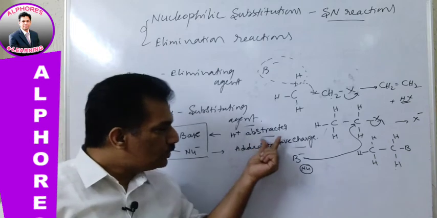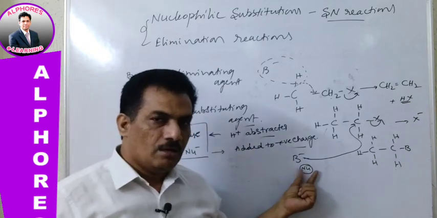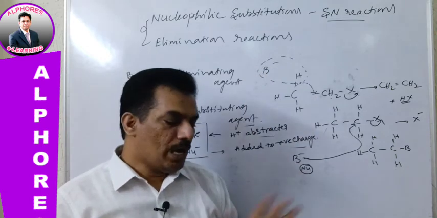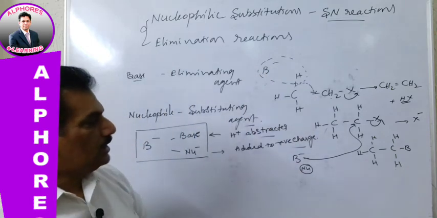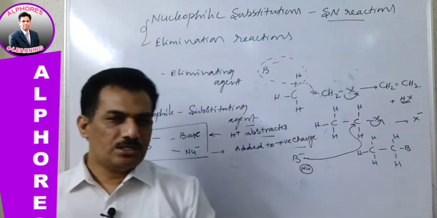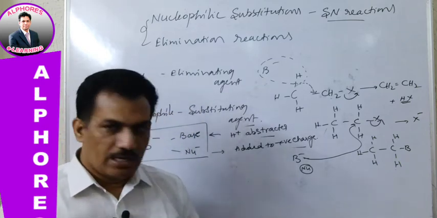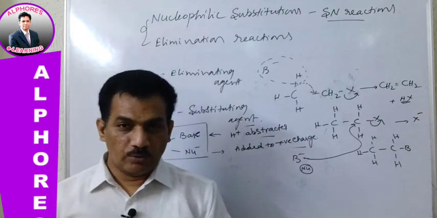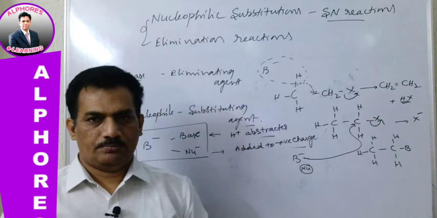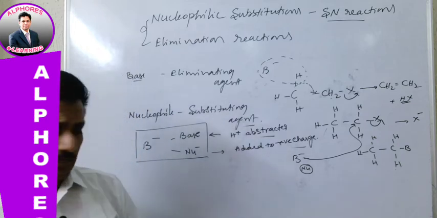When it is substituted, it is nucleophile. When it is creating elimination, it is base. Now you may have the doubt, sir, in the given reaction, how do we know whether this B minus is a base, that is, whether it is going to behave as a base or as a nucleophile? Let me give the details for that.